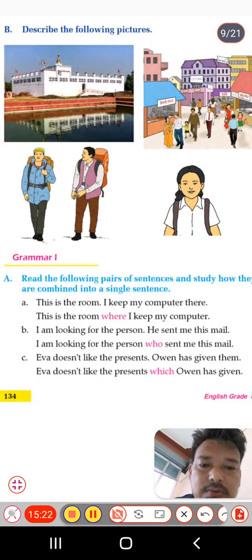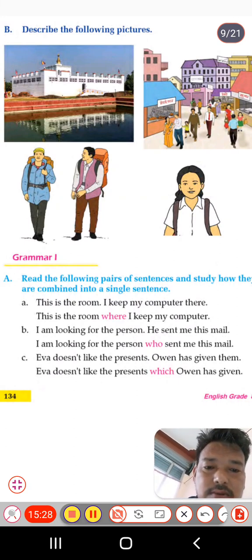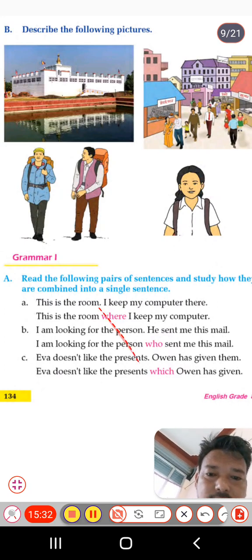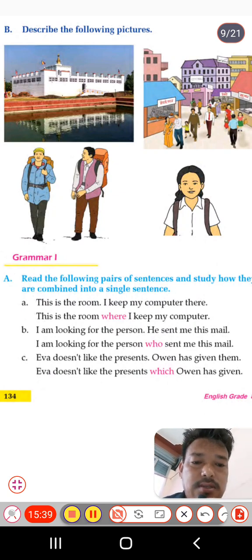I am looking for the person. He sent me the mail. So again person, noun. I am looking for the person who sent me this mail. So all these are relative pronouns, that we are going to use in exercise B. So now move to exercise B.